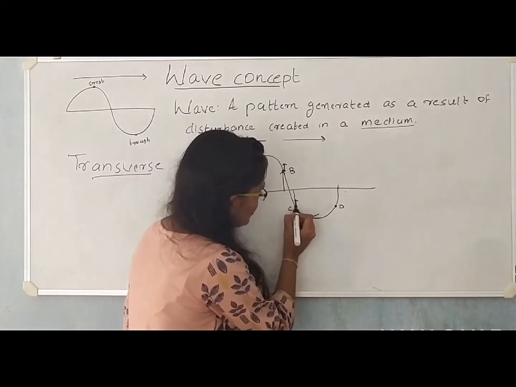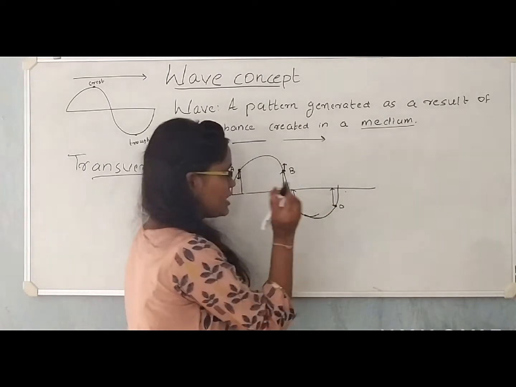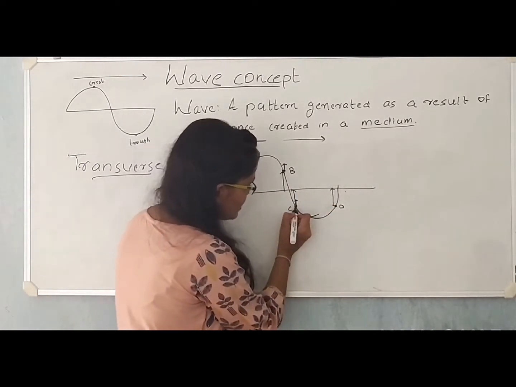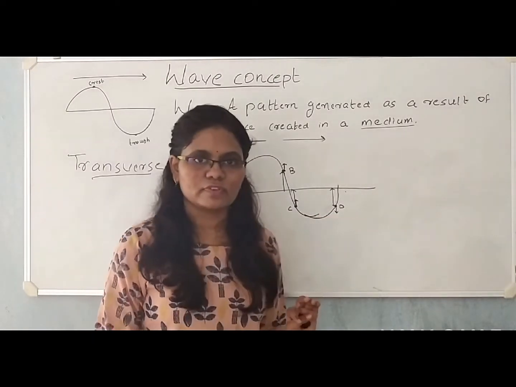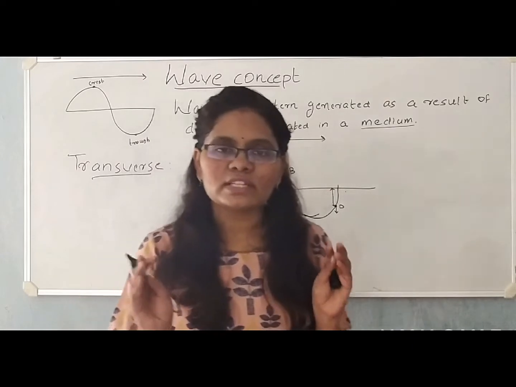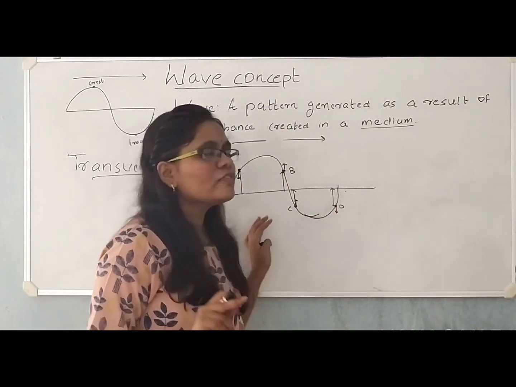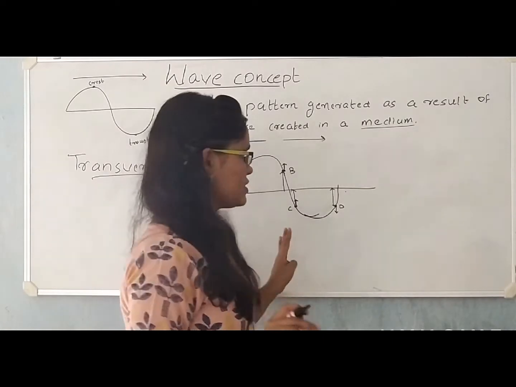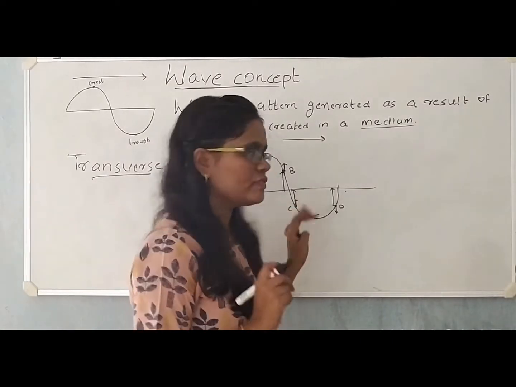C, the displacement of C and the displacement of D from the mean position are equal, but C is directed upwards and D is directed downwards. So C and D are also not in phase. This way you can consider any two points on one single cycle of a wave. You cannot find any two points which are in the same phase. All the particles on one single cycle of a wave will have different phases.